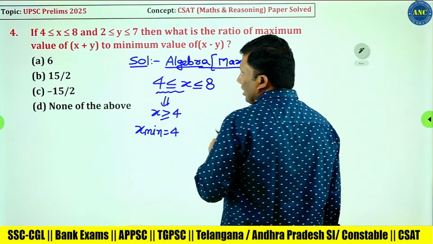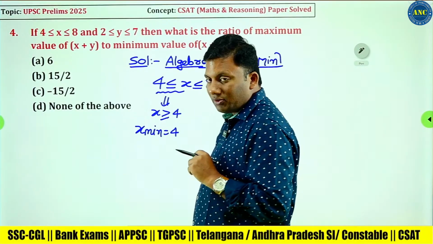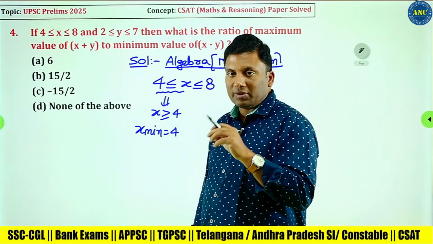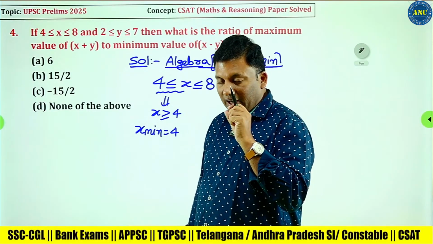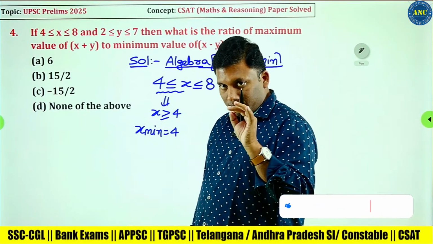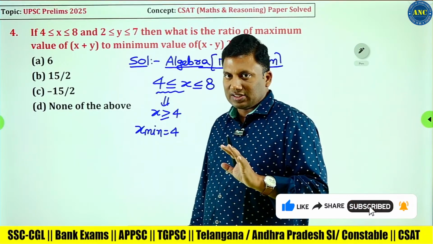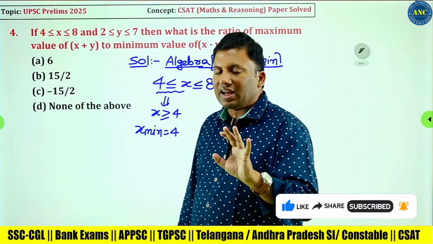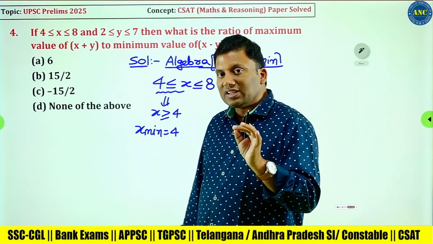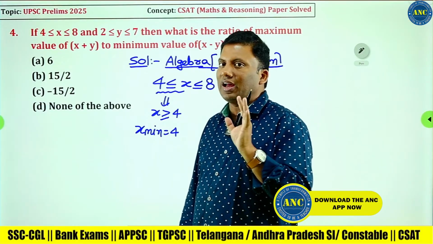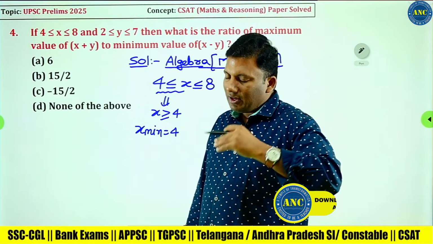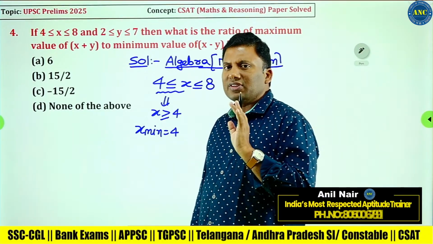Nothing is specified about x and y. They can be integers, rational numbers, natural numbers, anything. The only thing I know is 4 less than or equal to x, which means x is greater than or equal to 4. That means x starts with the value 4 and takes off. What the other values are is irrelevant here.